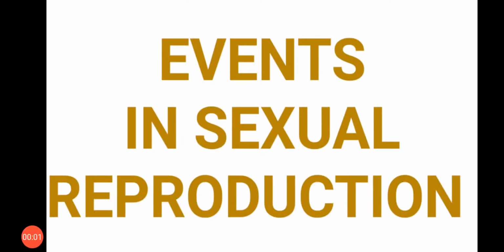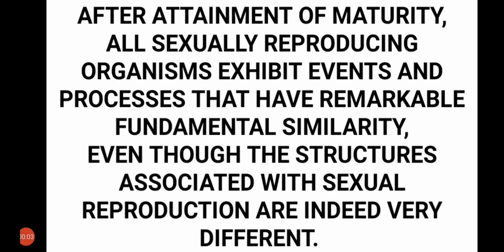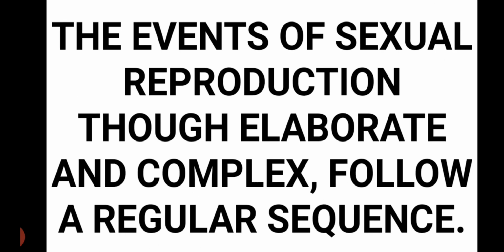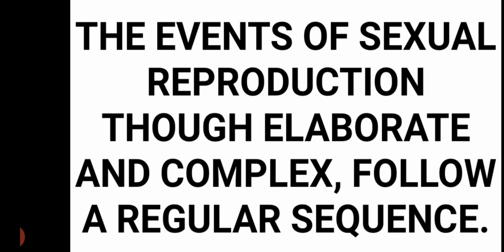Now, events in sexual reproduction. After attaining maturity, all sexually reproducing organisms have the same type of events and processes, even though the structures involved in sexual reproduction are indeed very different. The events of sexual reproduction, though elaborate and complex, follow a regular sequence.